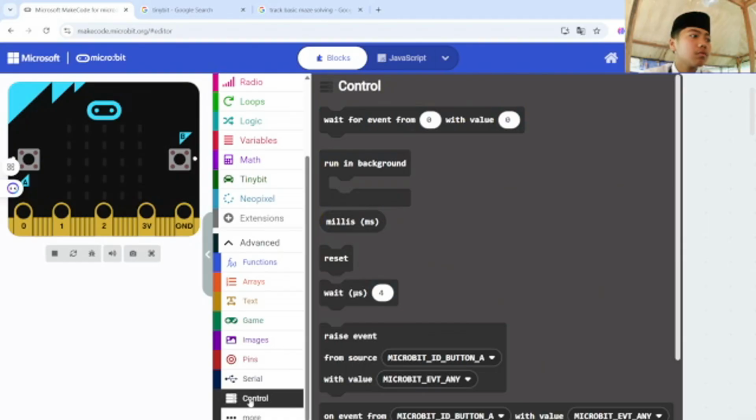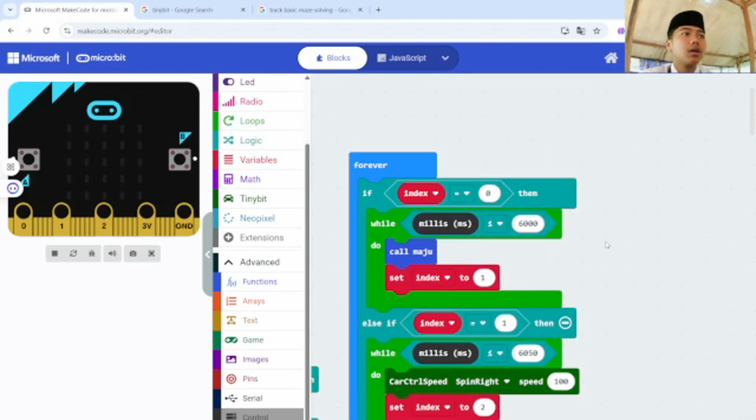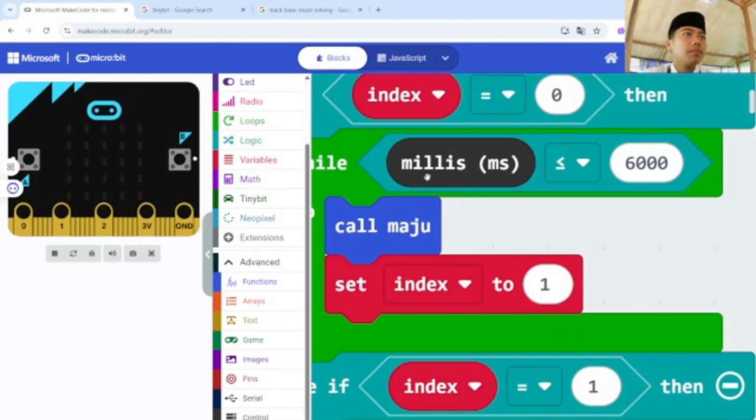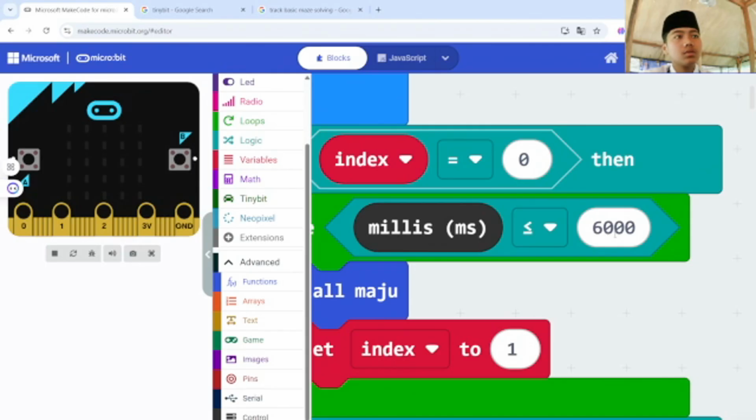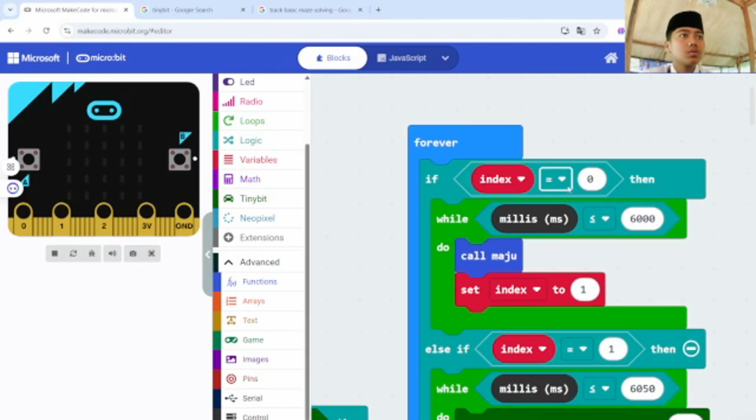The mills we can get from the control. It's like a black color. So while mills to 6,000. Why this index 1 to 0 and then mills to 6,000?